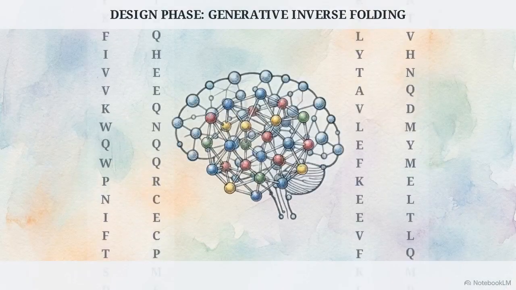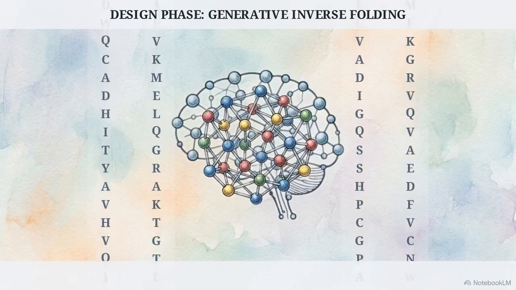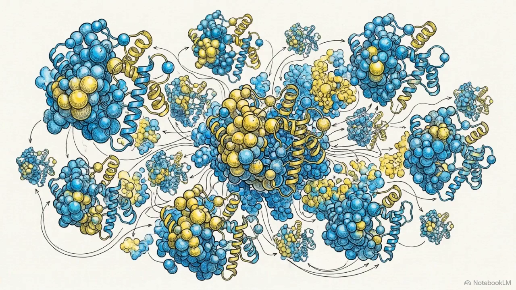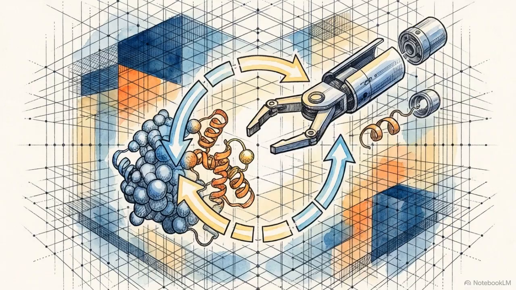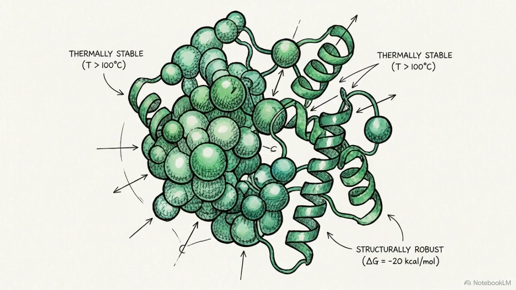This closed-loop biological pipeline starts with generative AI models proposing novel protein sequences based on target structures. The sequence space for a single antibody contains roughly 10 to the power of 100 variants. The AI must search this space while simultaneously balancing competing objectives like binding affinity and thermal stability.